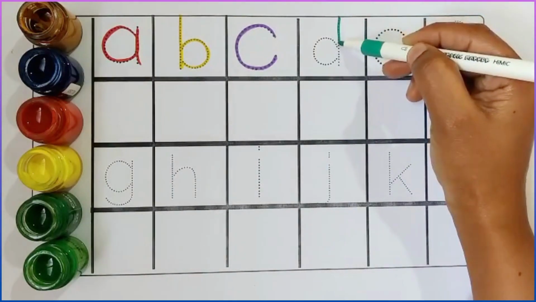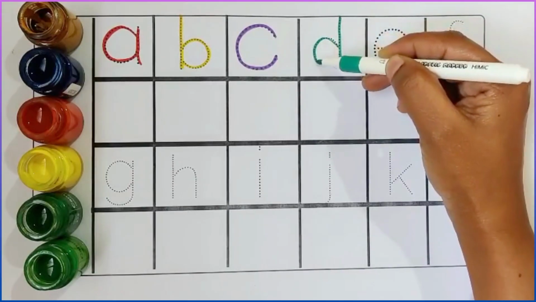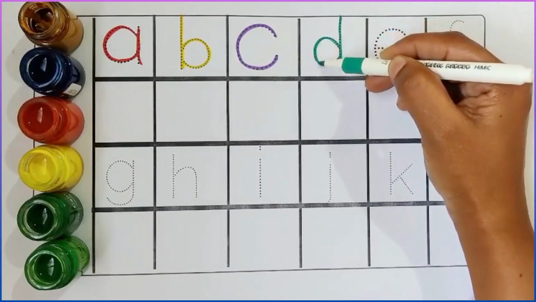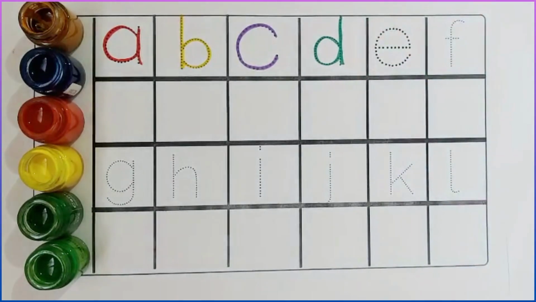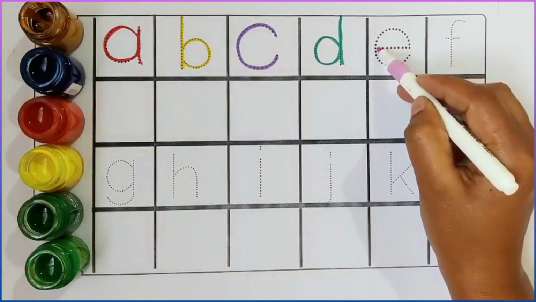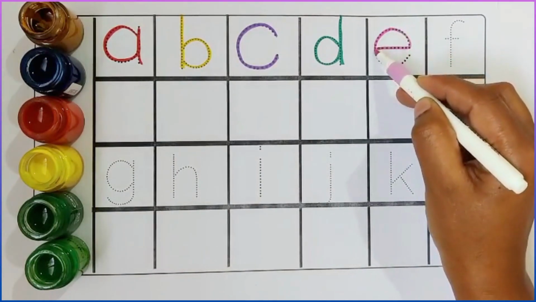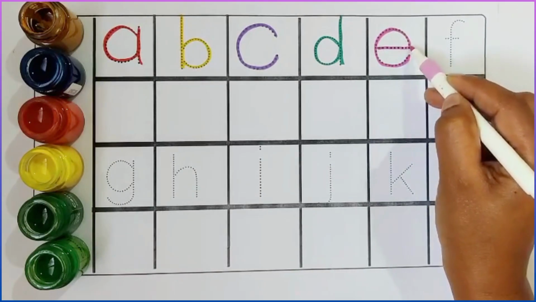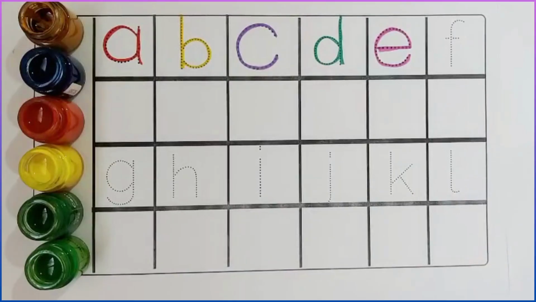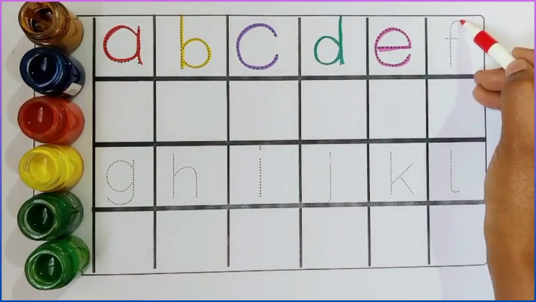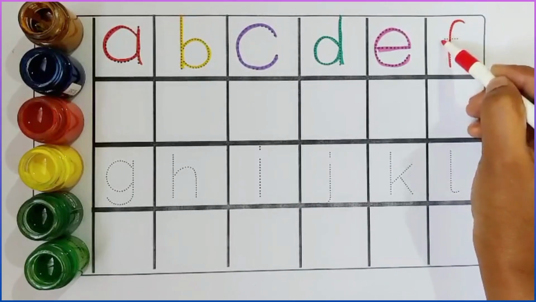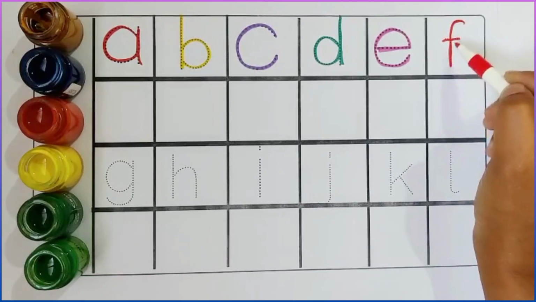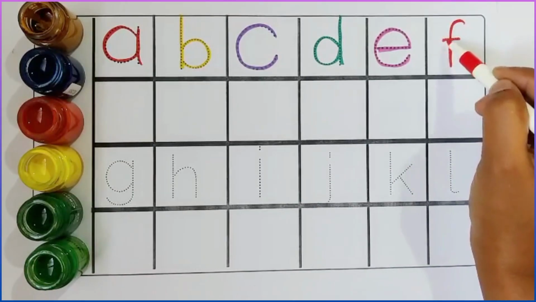D. D for dog. E. E for egg. F. F for flower.